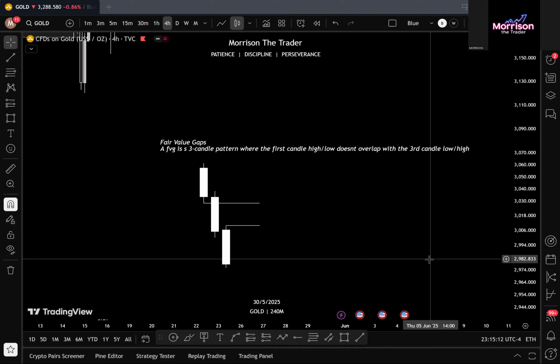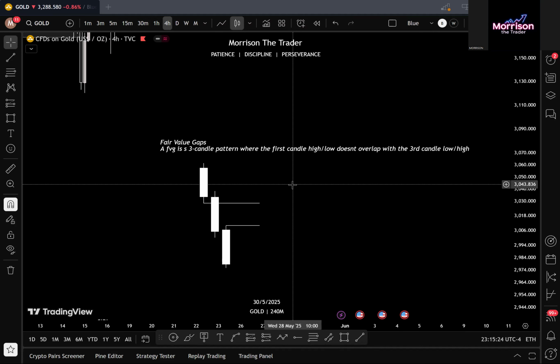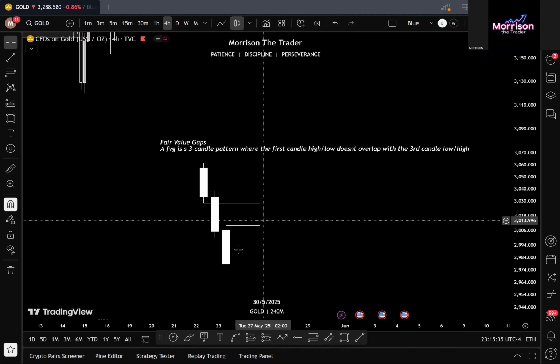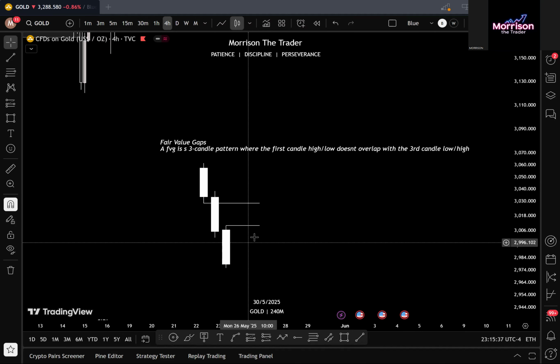So today we'll be focusing on fair value gaps, the types of fair value gaps, and what you expect when price gets into a fair value gap. So let's just get started with it. A fair value gap is a three-candle pattern where the first candle's high or low doesn't overlap with the third candle's high or low.